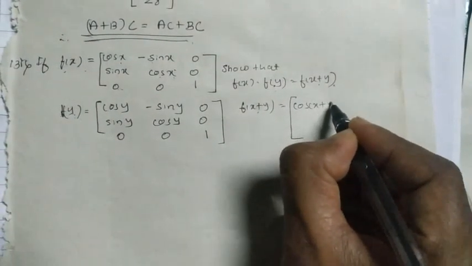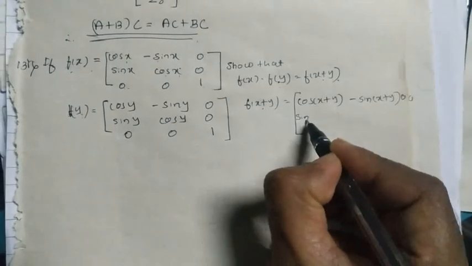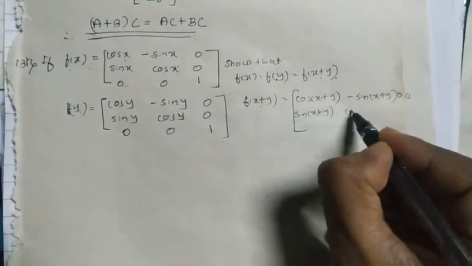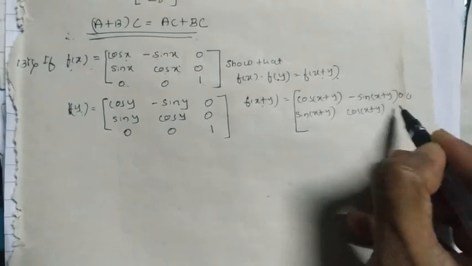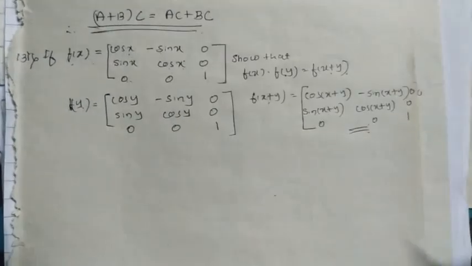Cos of x plus y, minus sin of x plus y, then sin of x plus y, cos of x plus y, 0 0 0 1. So this is the answer we have to get at the end.